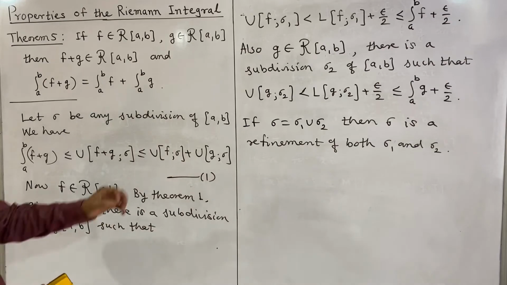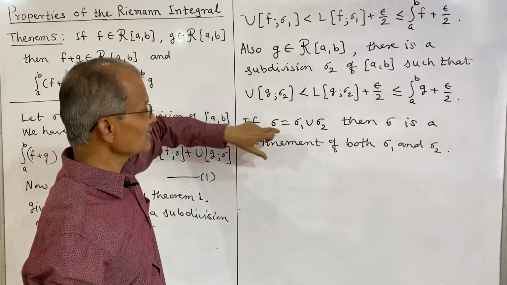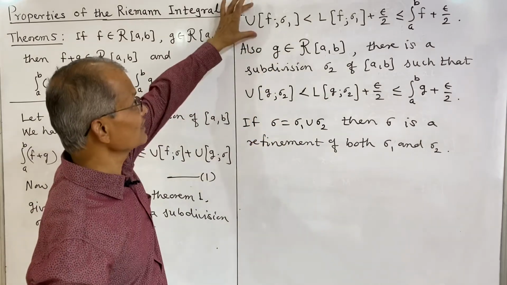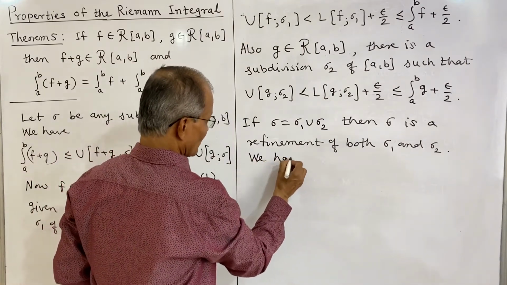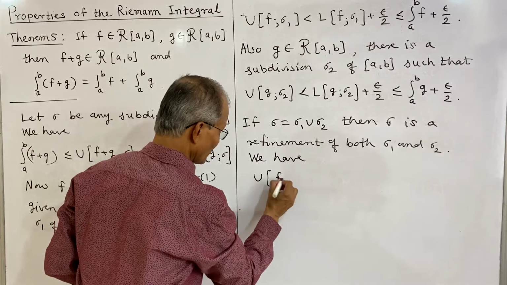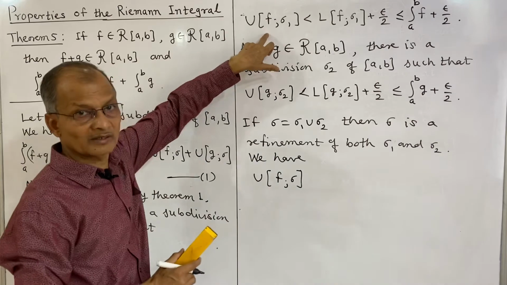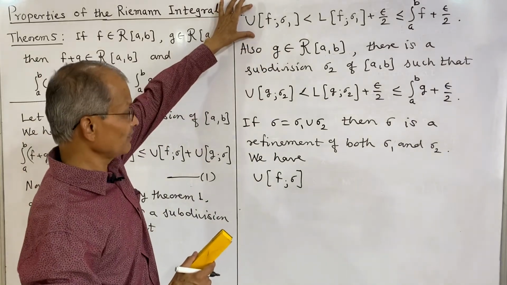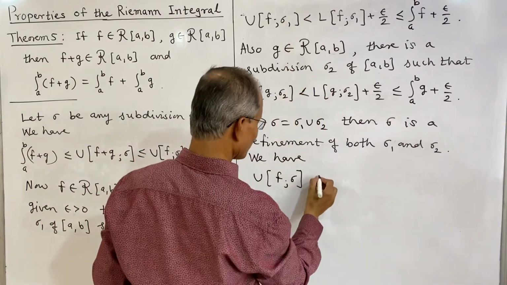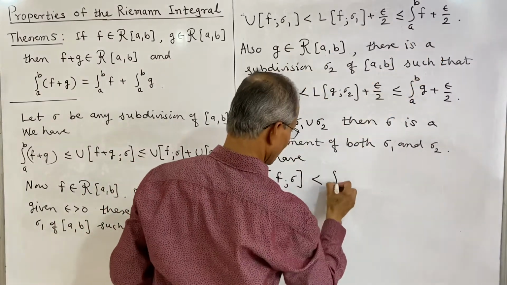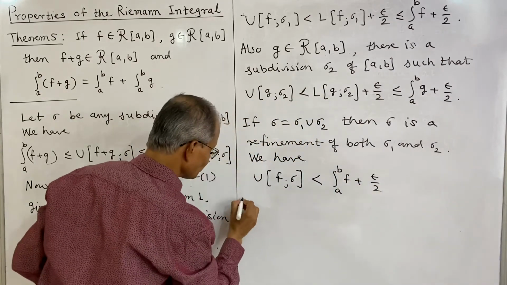So in place of the upper sum of f on sigma 1, if you consider the upper sum of f on sigma, that quantity will be less than or equal to this one. I am replacing the left side by the upper sum of f on sigma, and the right side we write the same, the integral from a to b of f plus epsilon by 2.